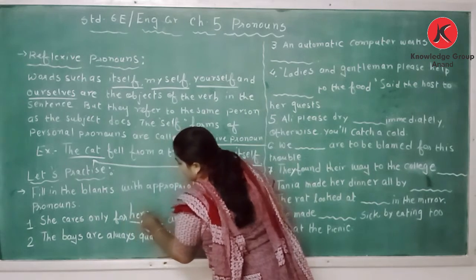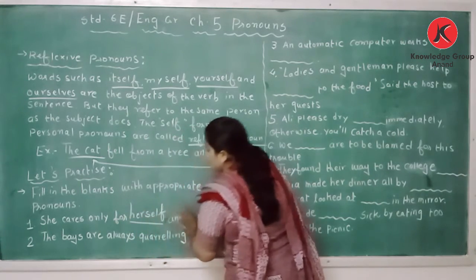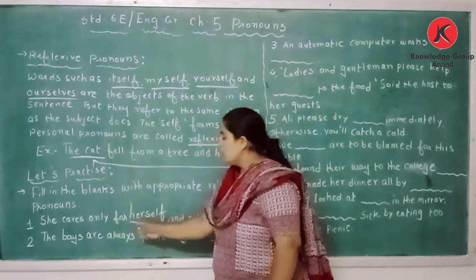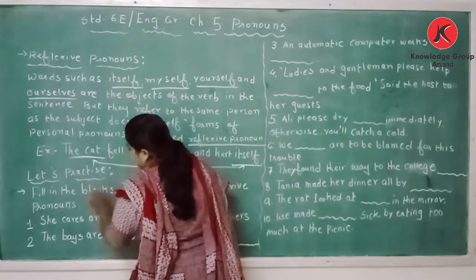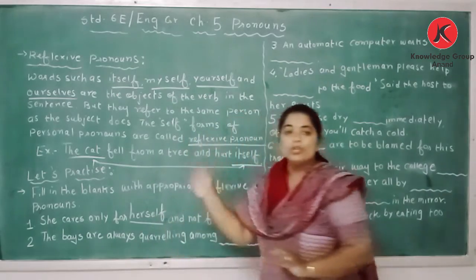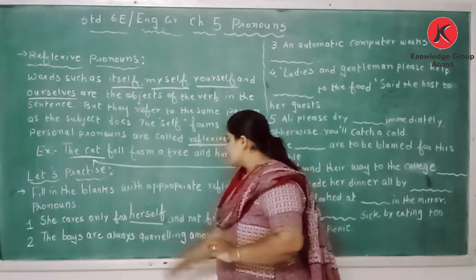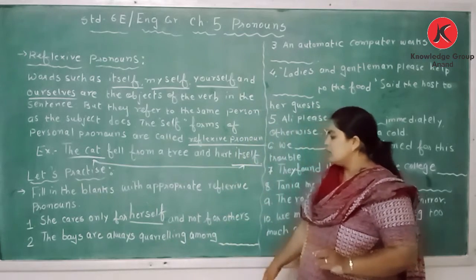So she cares only for herself and not for others. Subject and object both refer to each other.